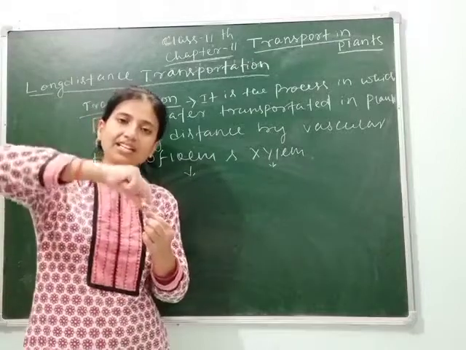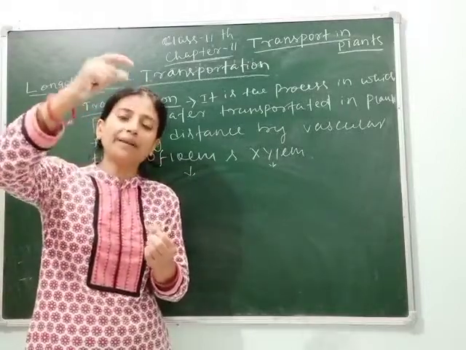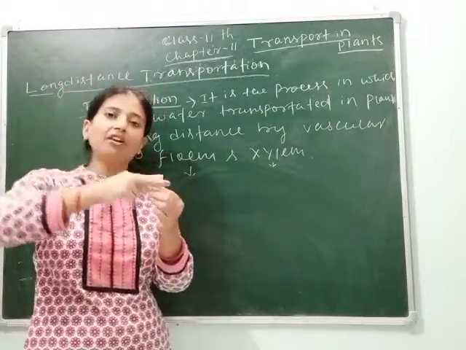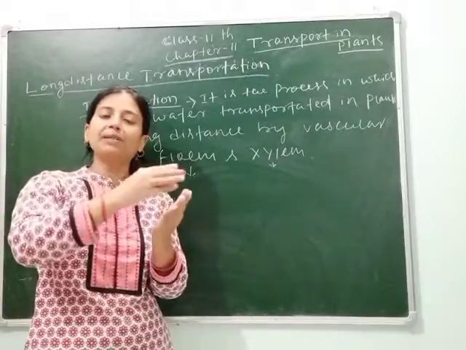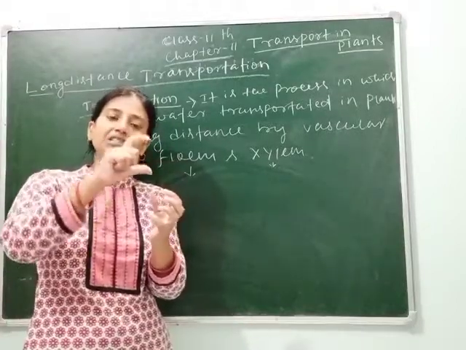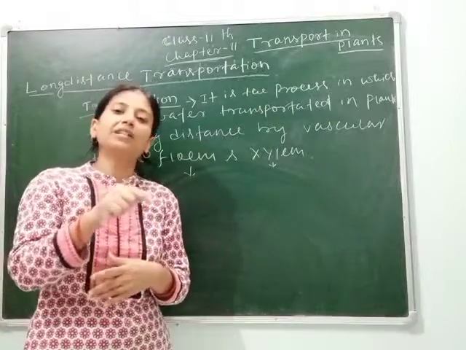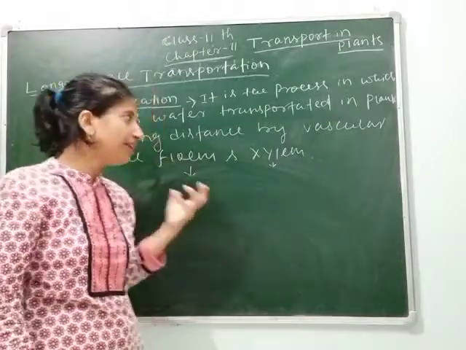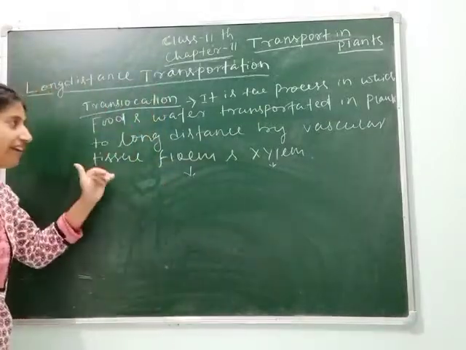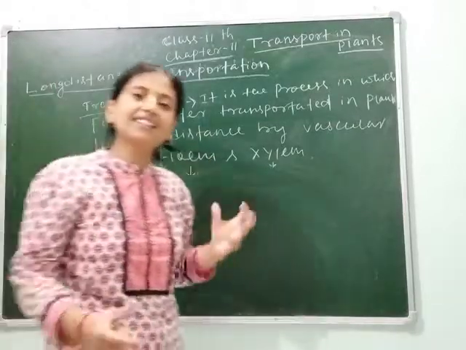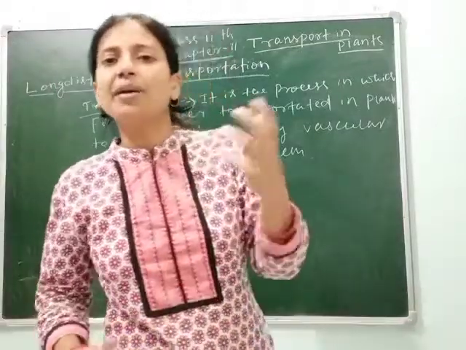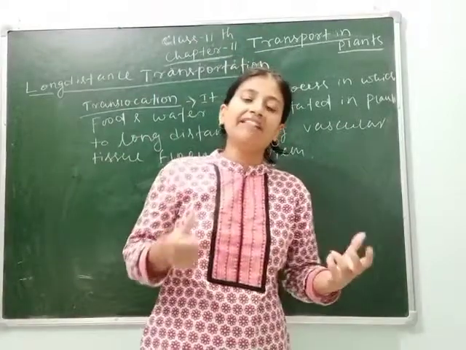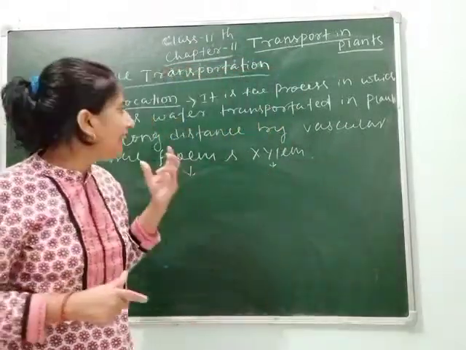It means the water is transported from root to the upward part, towards the leaf. When we cut from the middle part of the plant, its transportation gets stopped. From this experiment we know that transportation always occurs, and the rate of transportation may vary depending on environmental conditions, means temperature and humidity.